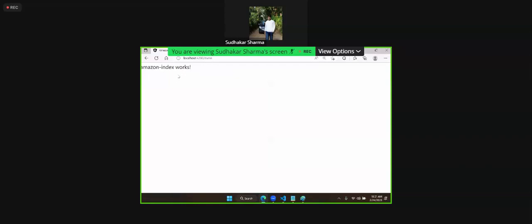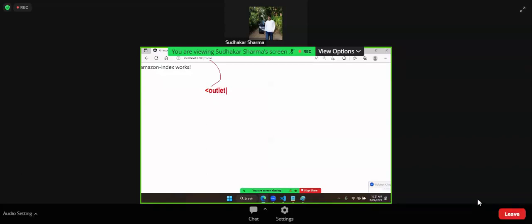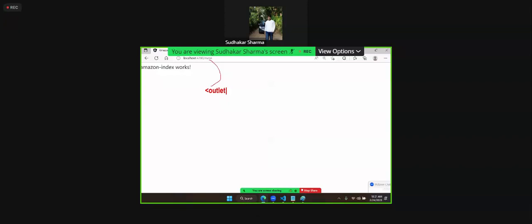The route is configured. Where to display that? I want to display it in the index. Where to display the result of this? We decide that by using a concept called outlet. Router outlet will be there. What is outlet? It indicates where to show this. You requested, where should I show this? That is decided by outlet. So now, in the index page, you need to keep one outlet.